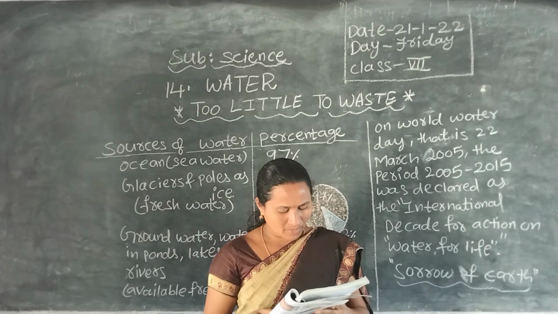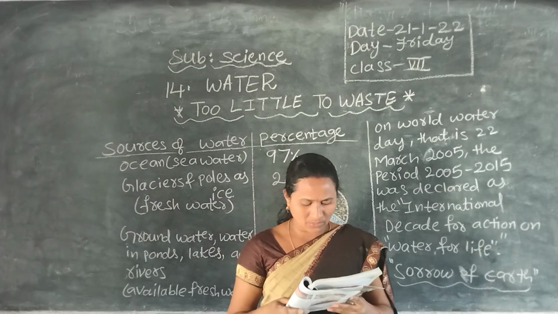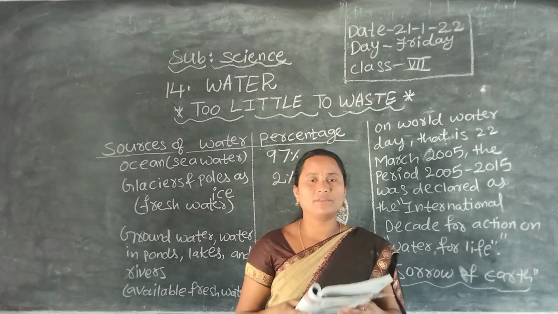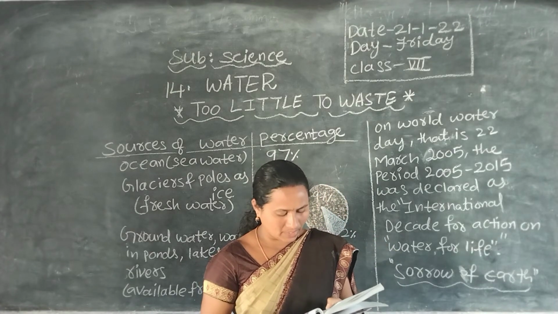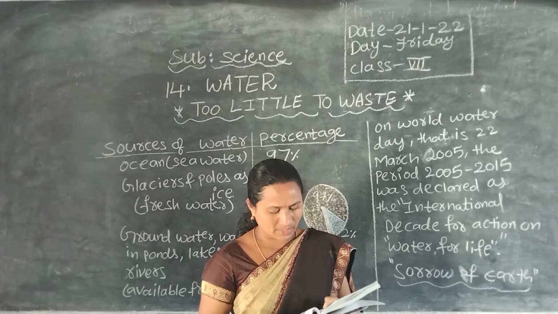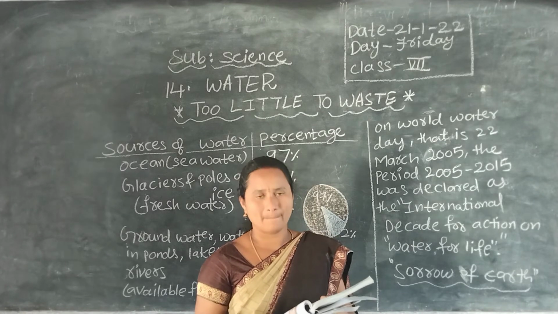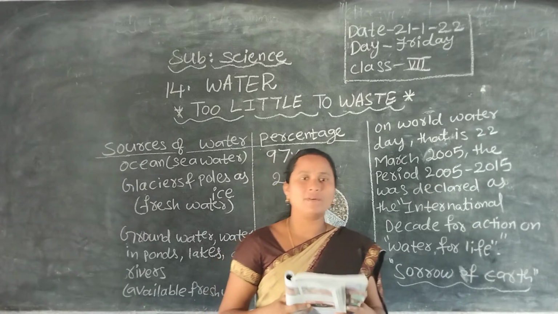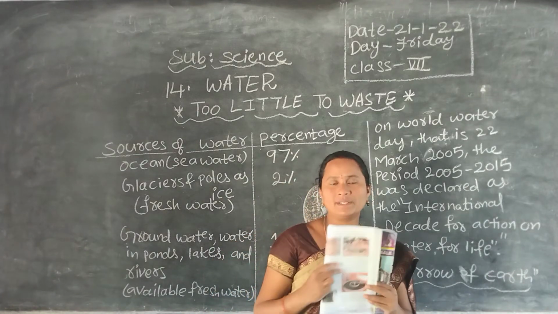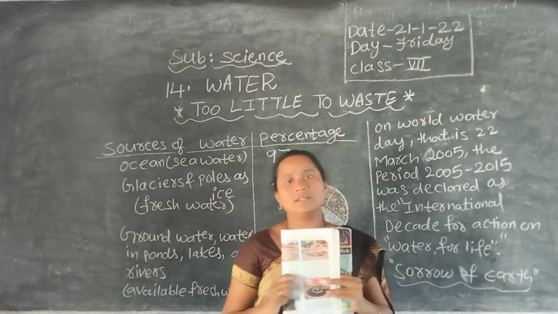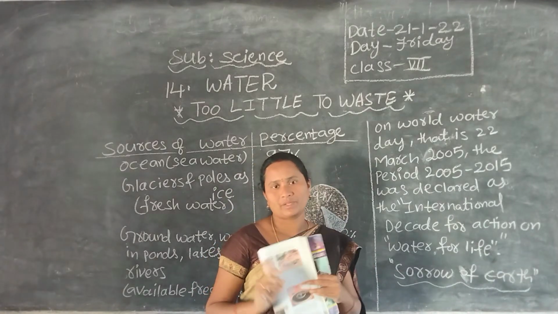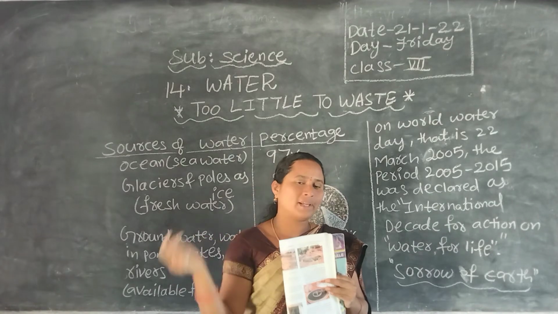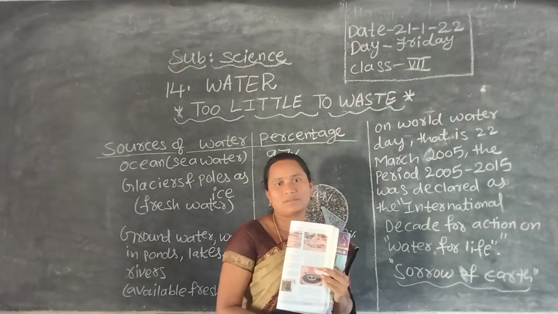World population is projected to grow to 9.3 billion by 2050. For example, in our house, with two members we need some amount of water to do our different types of work. When our relatives come to our house, what happens?